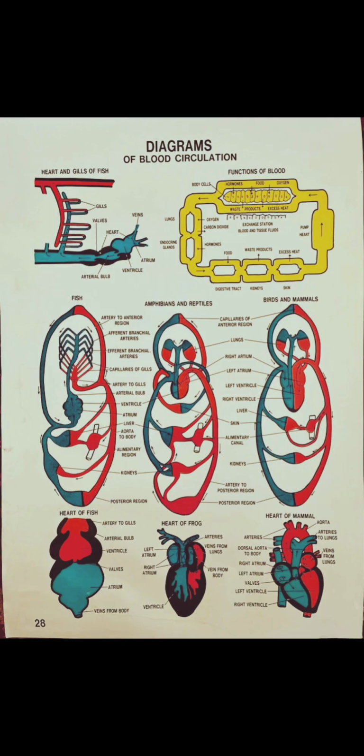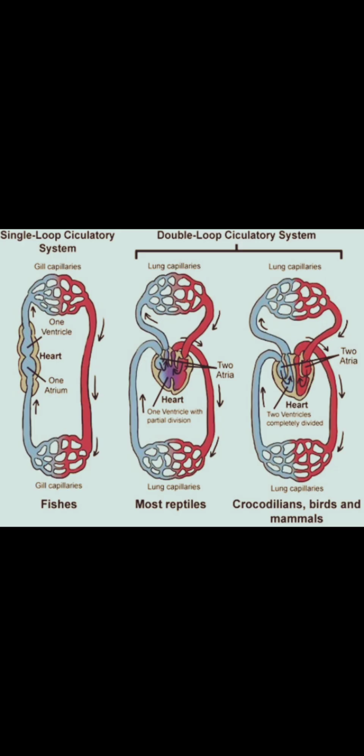In amphibians and reptiles, the left atrium receives oxygenated blood from the gills or lungs or skin, and the right atrium gets the deoxygenated blood from other parts. However, they get mixed up in the single ventricle, which pumps out mixed blood, so this type of circulation is called incomplete double circulation. In birds and mammals, oxygenated and deoxygenated blood received by the left and right atria respectively passes on to the ventricles of the same sides.